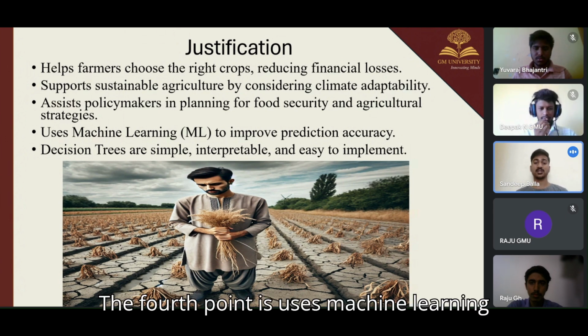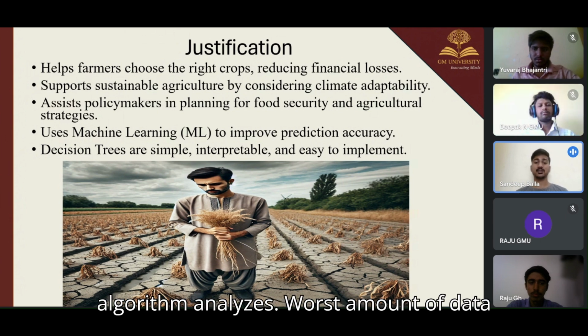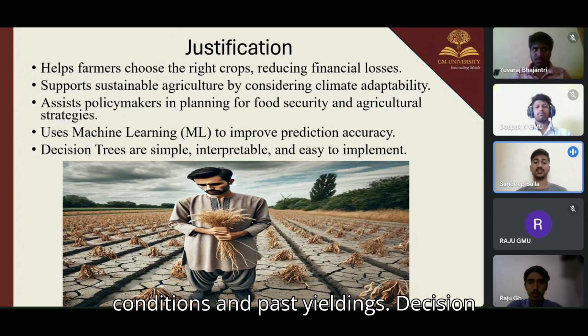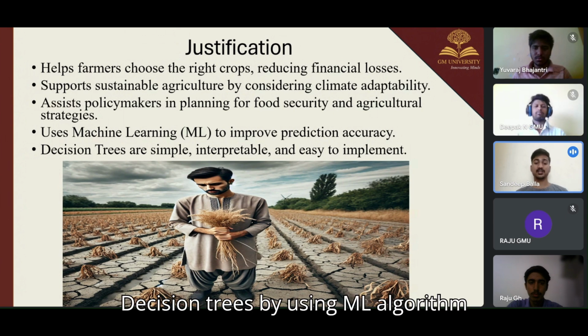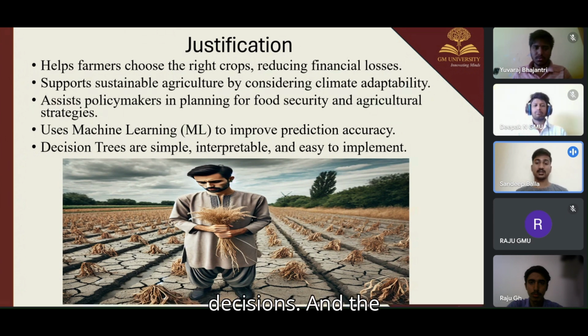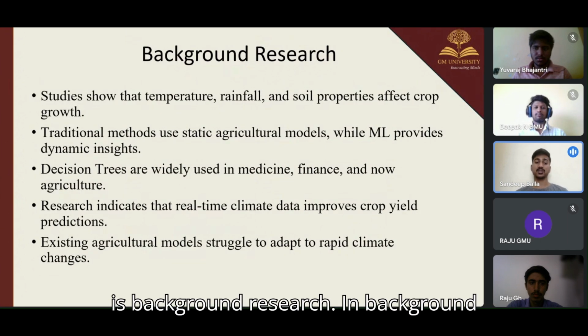The fourth point is use machine learning to improve prediction accuracy. ML algorithms analyze vast amounts of data, for example weather patterns, soil conditions, and past yields. Decision trees are simple, intuitive, and easy to implement. Decision trees using ML algorithms help in making clear and logical decisions. And the next is background research.